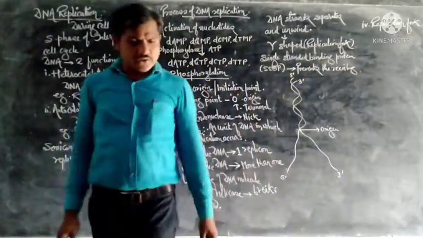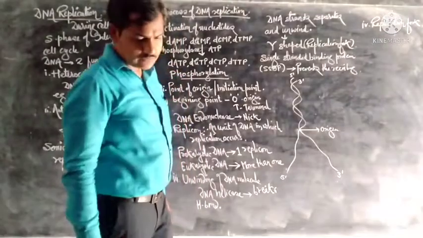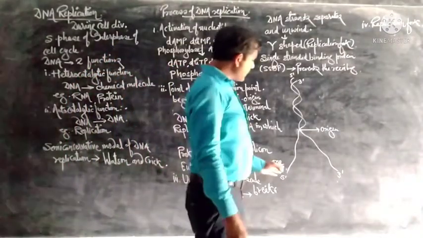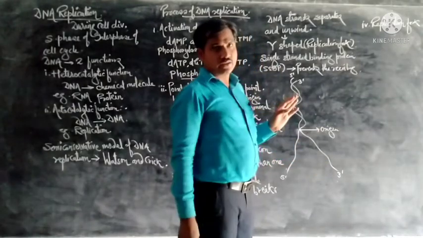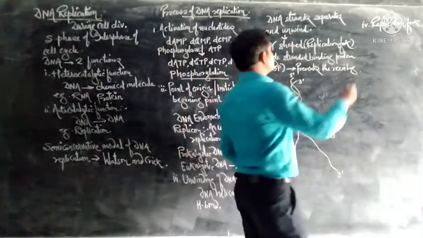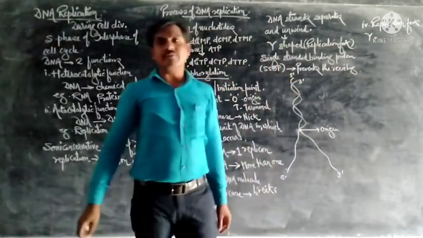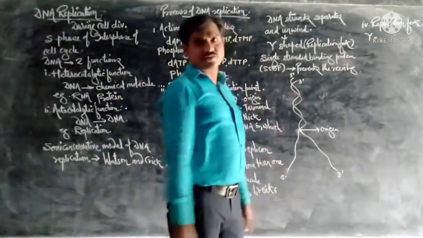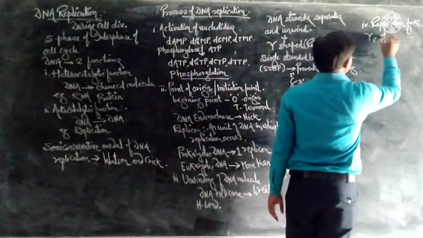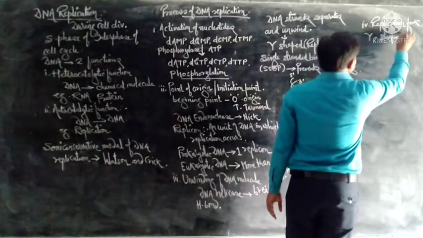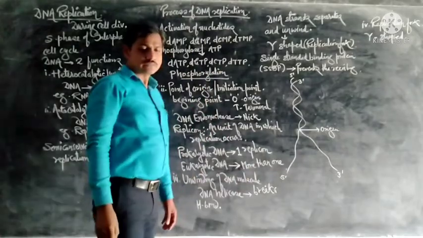Such a Y-shaped structure is produced due to the separation and unwinding of both the DNA strands, and this is nothing but a replication fork.